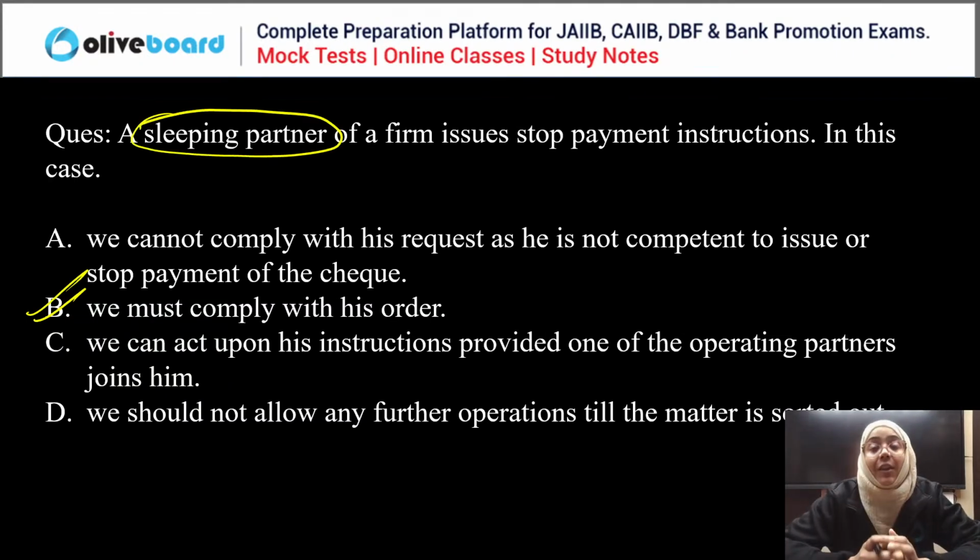The case study was given like a sleeping partner has given the instruction. What do you have to do in this case? You must comply with his order, whether he is a sleeping partner or an active partner. If he has given the stop payment instruction, a banker must comply with his order. Okay, so B is the correct answer. All of you are wrong. B is the correct answer.